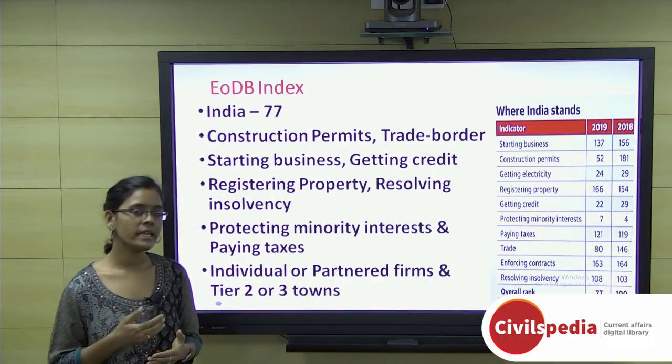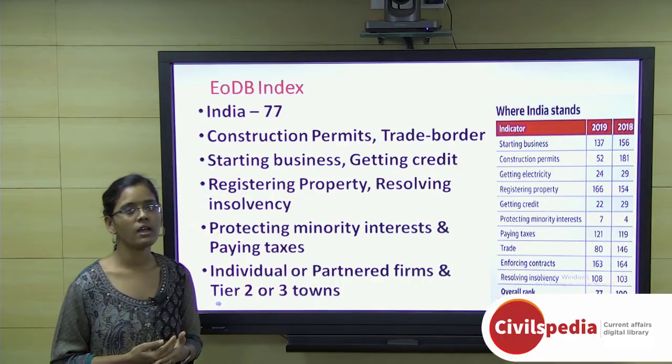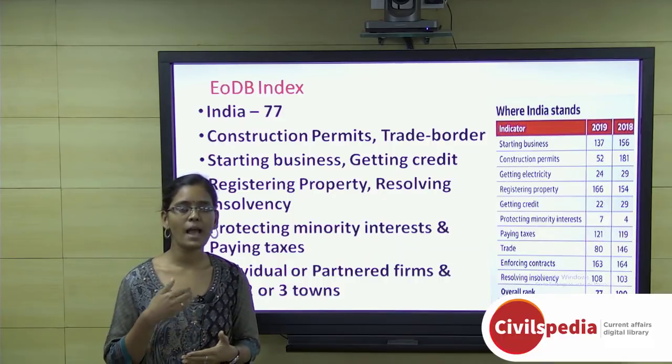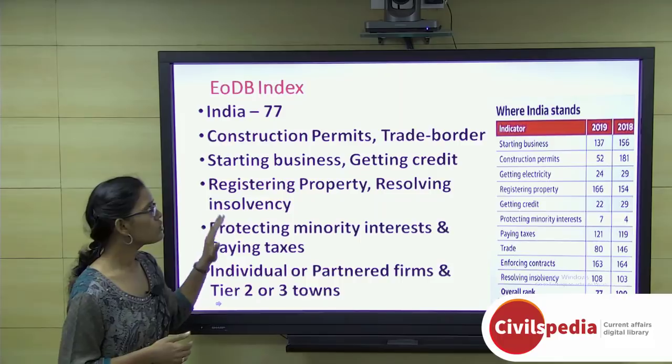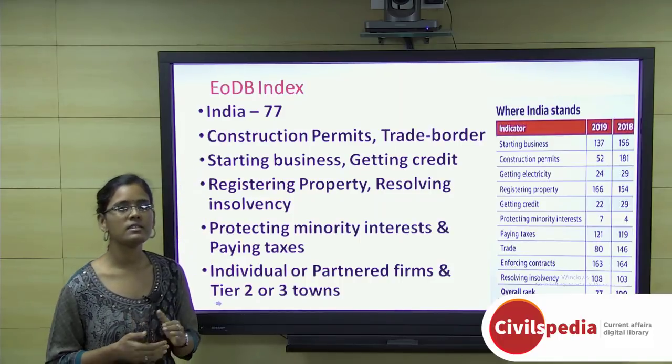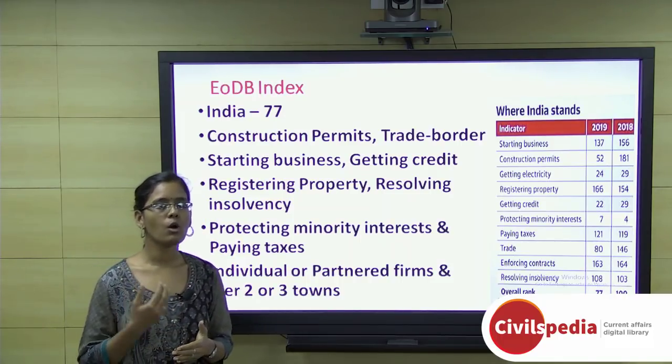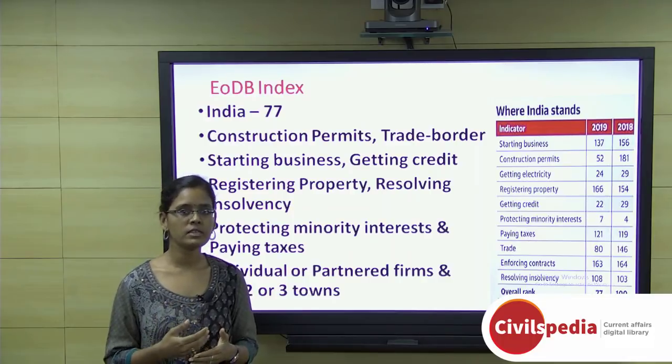So what are the indicators that India has performed very well on, and what are the issues that have happened with India, is what we have to notice about this ease of doing business. First, the ease of doing business has 10 indicators to address how a business can be started and run within India.